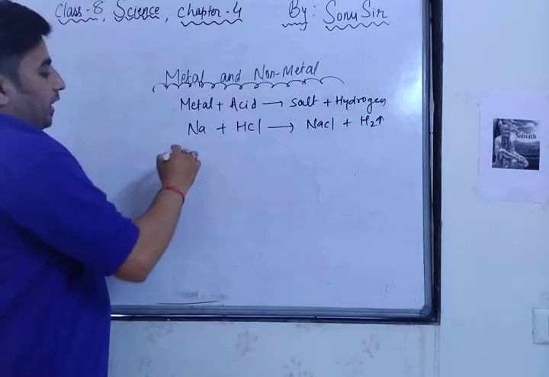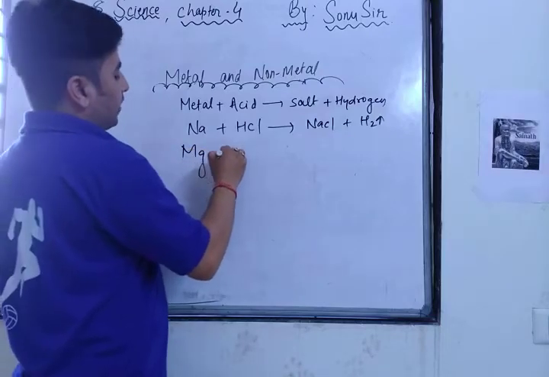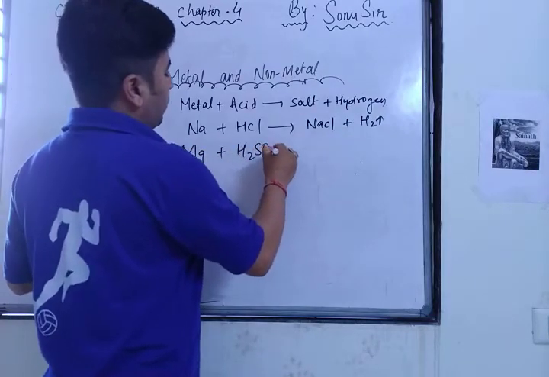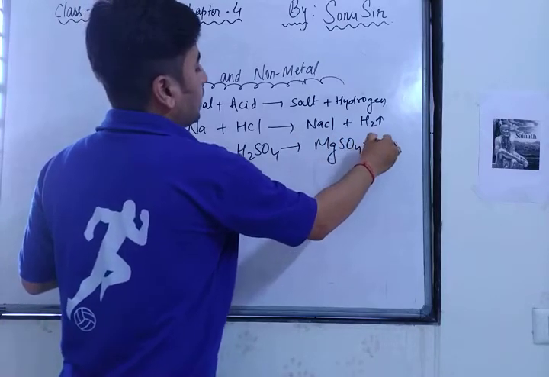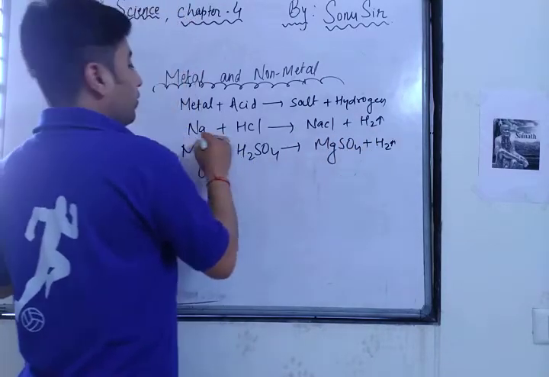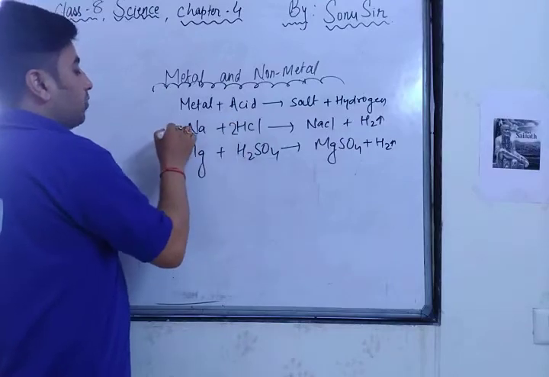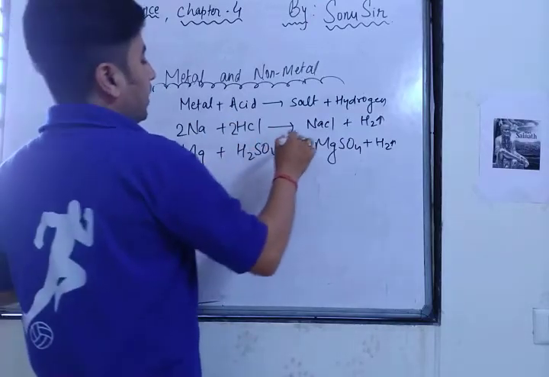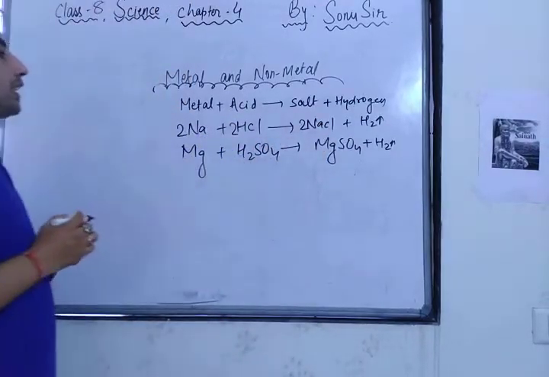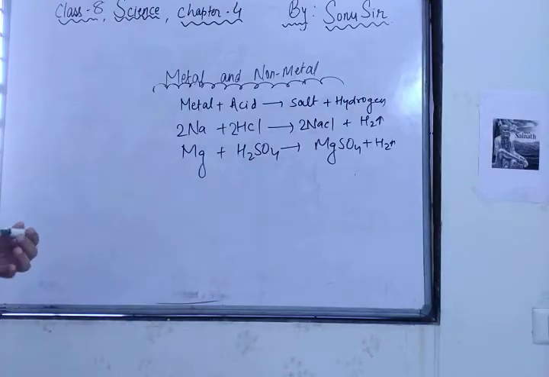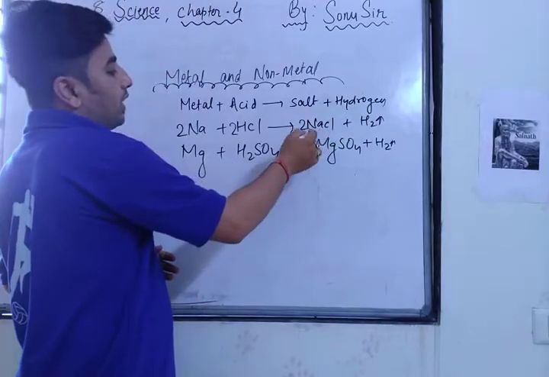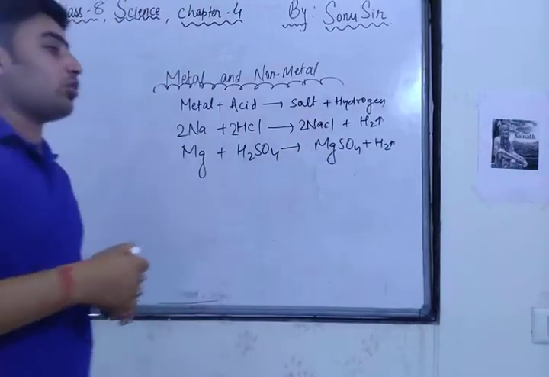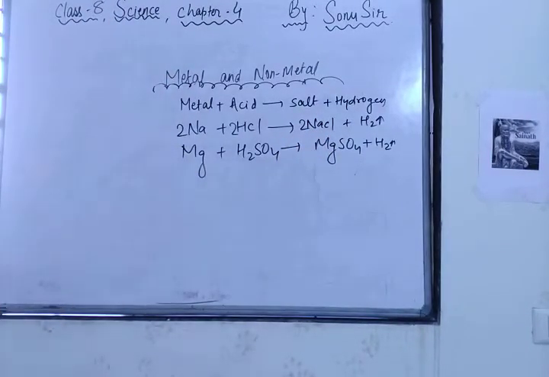If magnesium reacts with sulfuric acid, H2SO4, it gives magnesium sulfate plus hydrogen gas. If we want to balance the sodium reaction, a 2 will come here and here, giving 2NaCl plus H2. So you can see, when a metal reacts with acid, it gives you a metallic salt. Sodium chloride is a sodium salt, and magnesium sulfate is a magnesium salt. So they give us salt plus hydrogen.